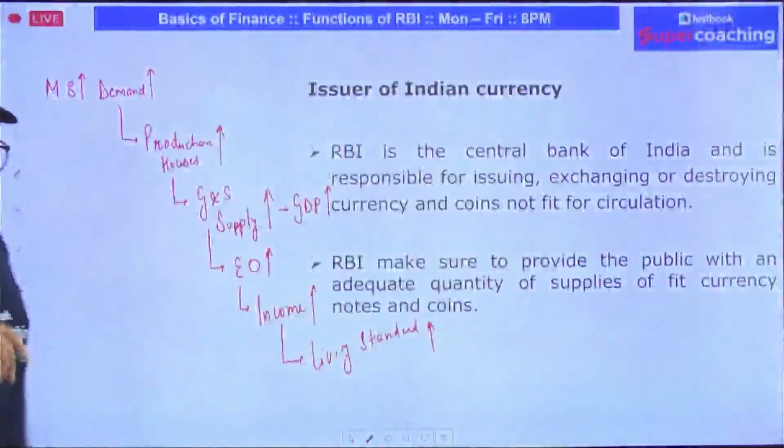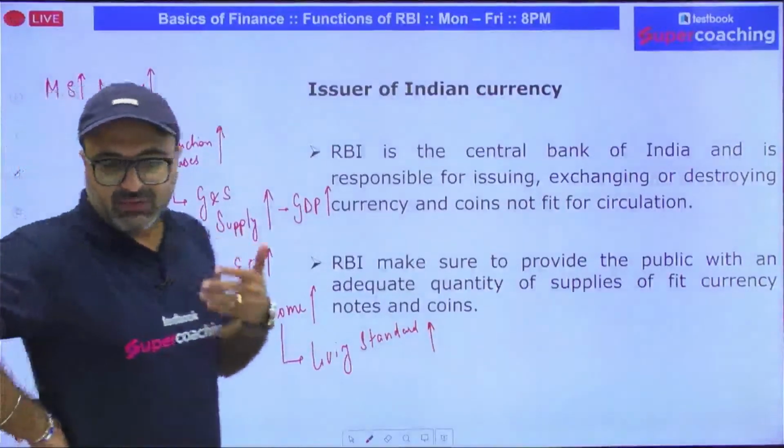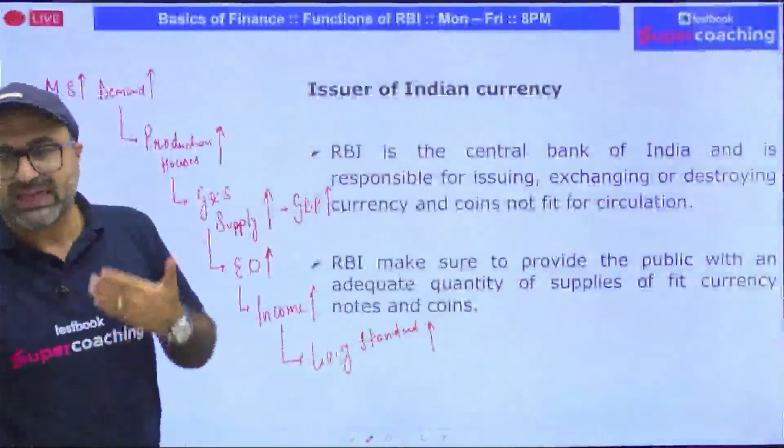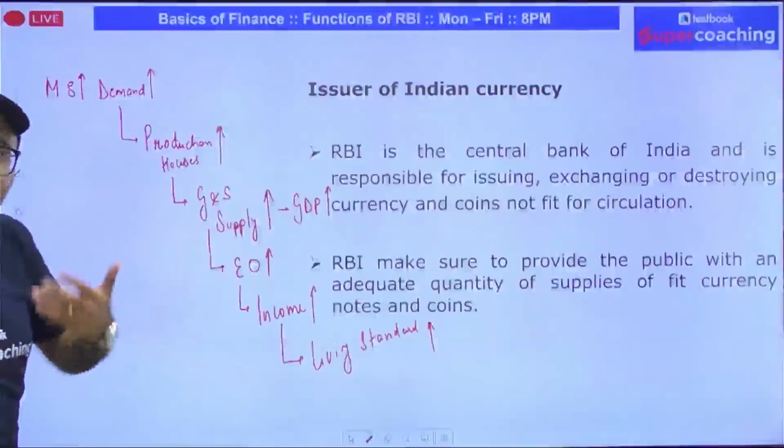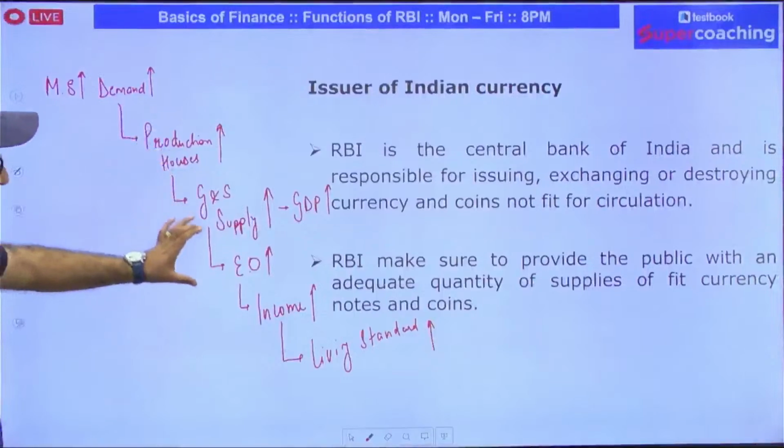I'll repeat it again. Please pay attention. What I'm trying to say is, if money supply increases, undoubtedly demand will increase. अगर आपकी पॉकेट में मनी सप्लाई इंक्रीज हो गई तो डिमांड भी क्या होगी? इंक्रीज होगी. अब अगर डिमांड इंक्रीज होगी तो डिमांड को इंक्रीज होता देख प्रोडक्शन हाउसेस क्या करेंगे? Sir, they will try to increase their production so that they can earn more profit. If they are trying to increase their production, for that they need more labor.